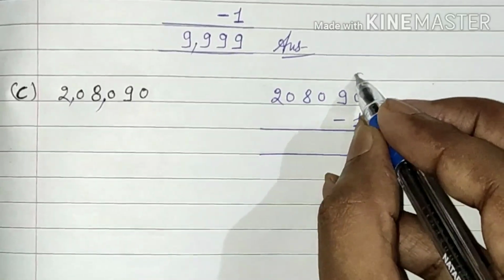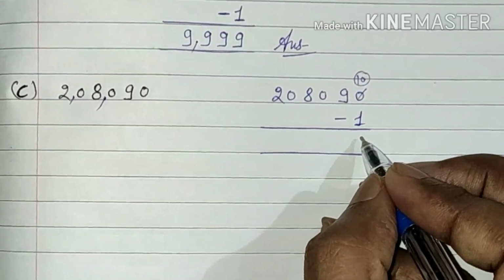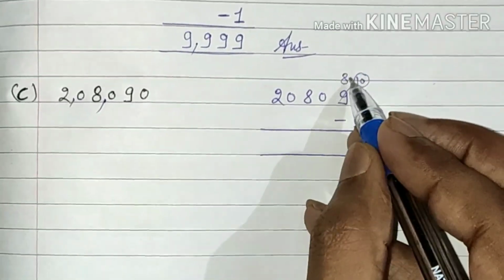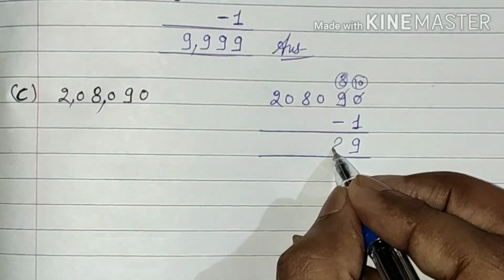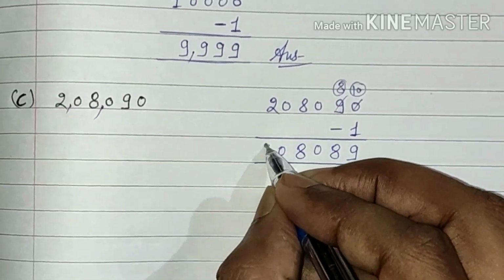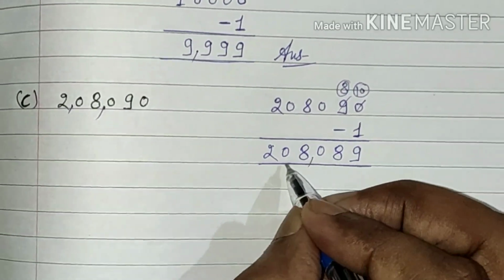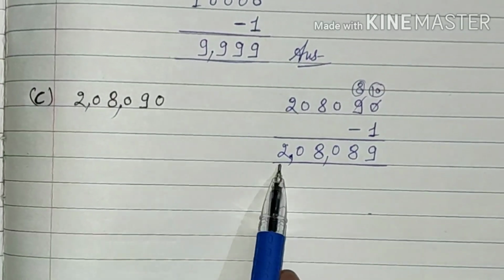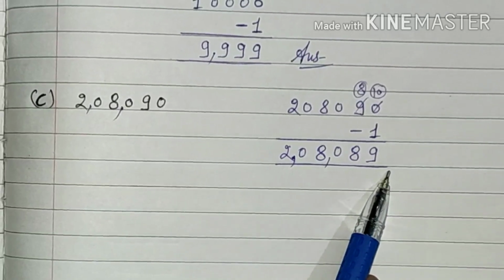This will become 10. 10 minus 1 will be 9. And here we will have 8, 0, 8, 0, 2. That means the predecessor of this number will be 2,08,089.